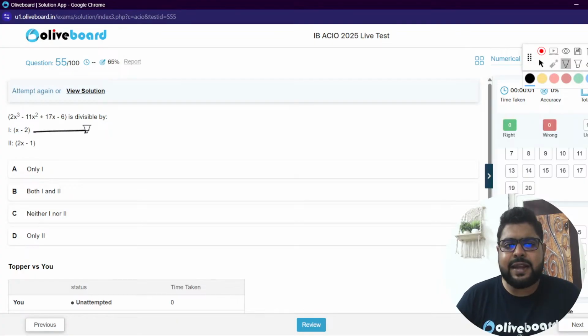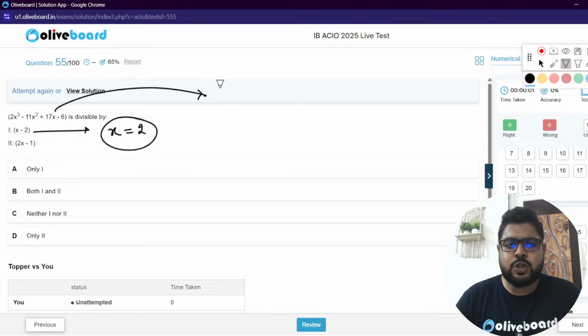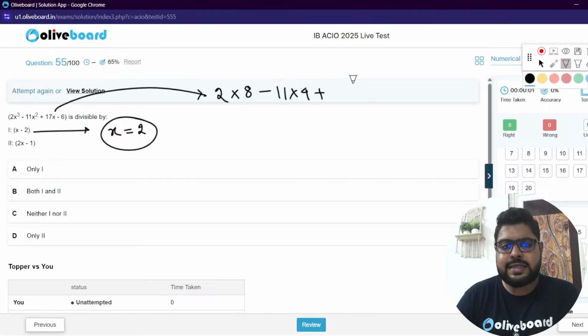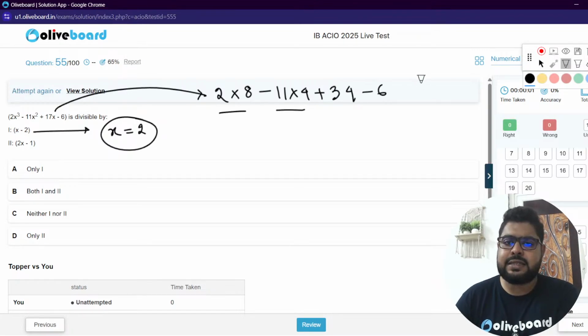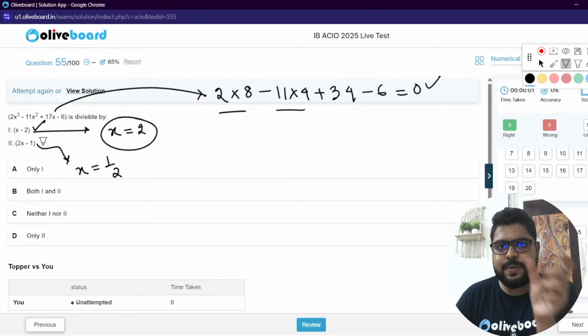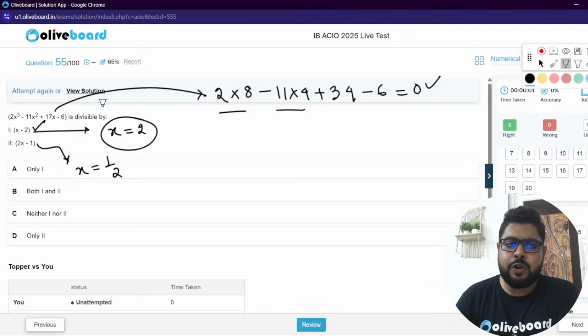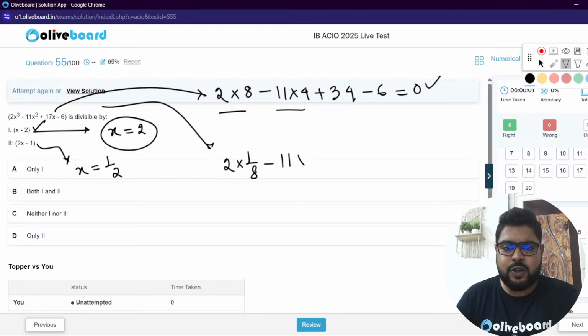Next one, sir. Divisible by what? Sir, if x minus 2, meaning I'll put x equal to 2 and check. Put x equal to 2 here. So 2 into x cube, meaning 8, minus 11 into 4 plus 17 into 2, that is 34, minus 6. 16, yes sir, 0. So this is divisible, absolutely. 2x minus 1 meaning x will be equal to half. Meaning 2x minus 1 equal to 0, x is half. Put that, sir. So this is 2 into 1 by 8 minus 11 into 1 by 4 plus 17 into 1 by 2 minus 6.